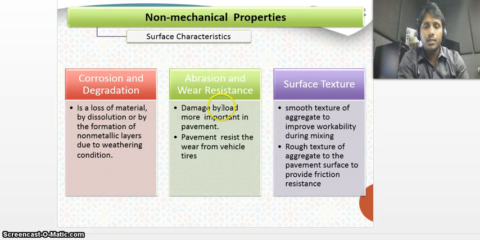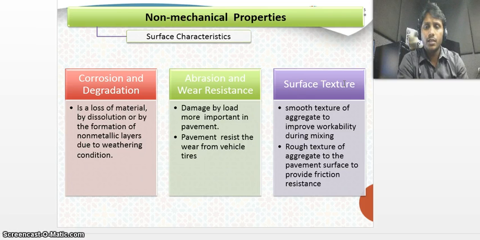Abrasion and wear resistance. Abrasion is a test conducted in a transportation lab by you people, which is used to determine the capacity or the soundness of the aggregates. Damage by load is more important in pavement. So how much does the pavement resist the wear from vehicle tires? Pavement will resist the wear from the vehicle tires.